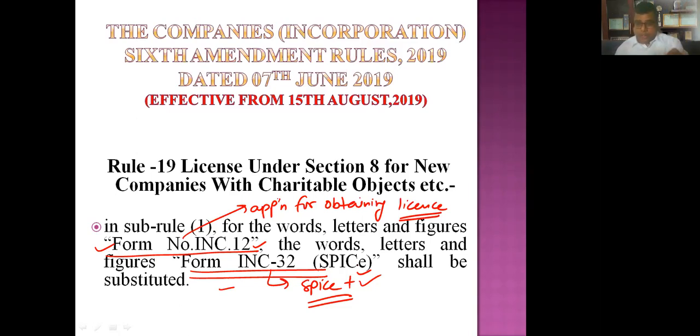But be very sure, don't get confused. In incorporation, as I mentioned earlier, the RUN form is not deleted now. It is only for an existing company to change its name. Similarly, the INC 32 form has been substituted only for the purpose of incorporation of a Section 8 company. But for obtaining a license by an existing company,